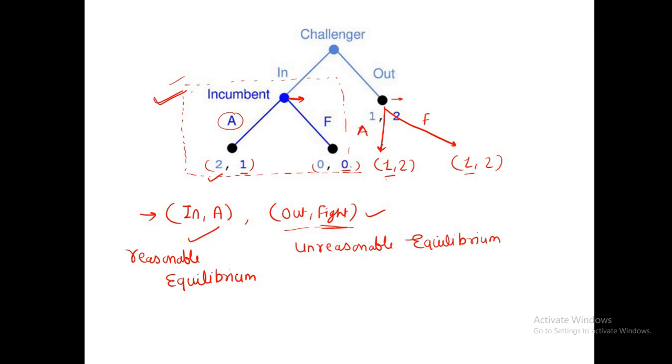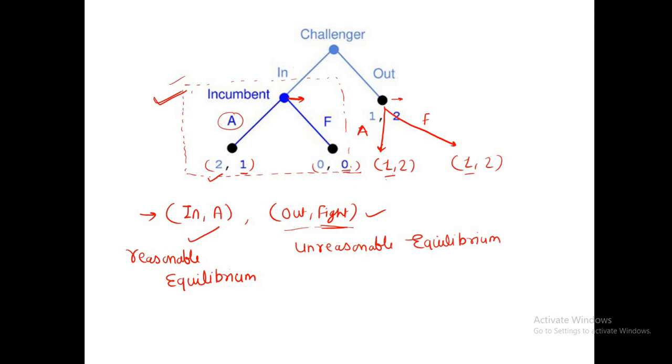So the conclusion here is, if we solve an extensive game with perfect information like we solve strategic games, then we can find that some equilibria are reasonable and some can be unreasonable.